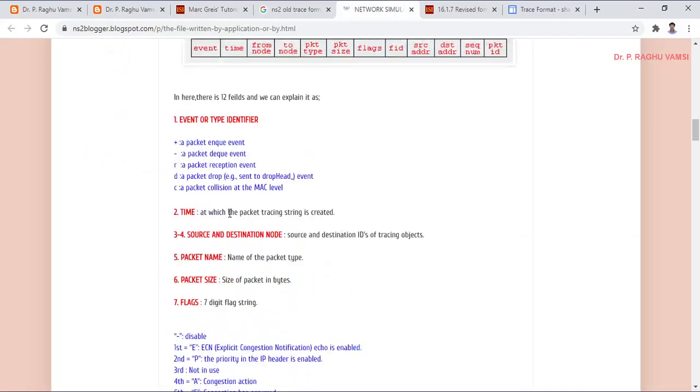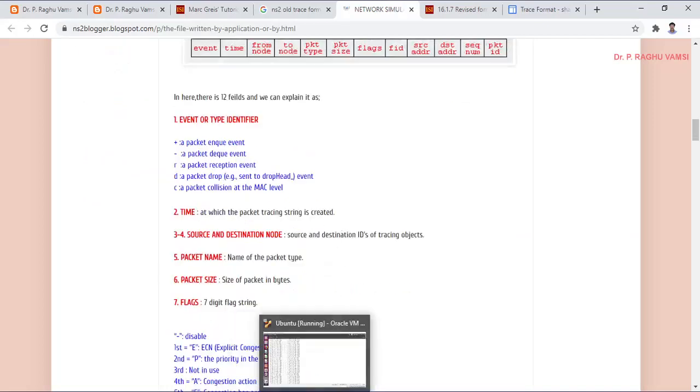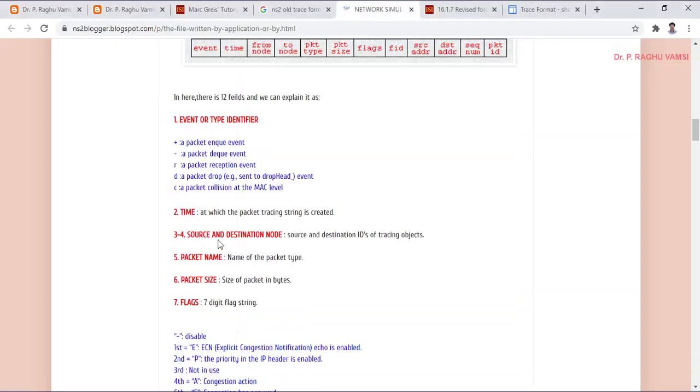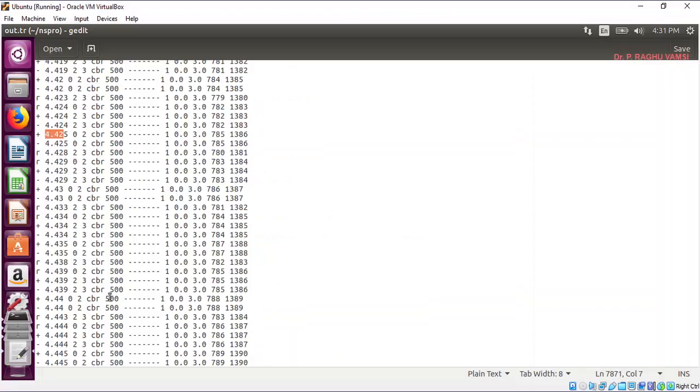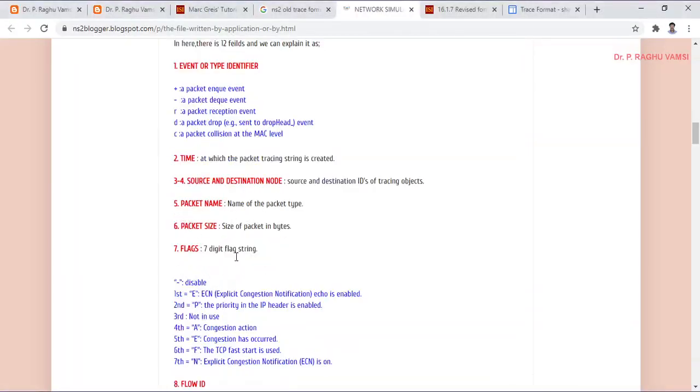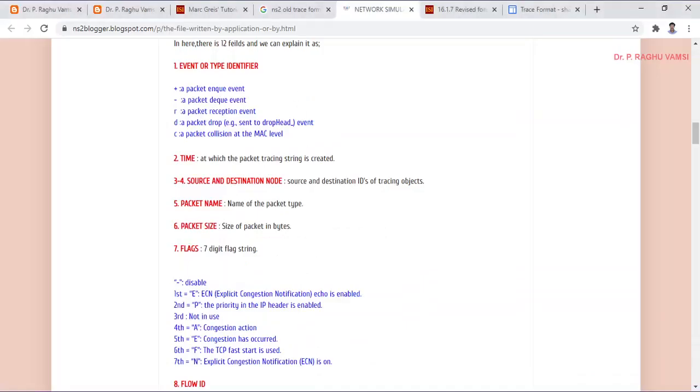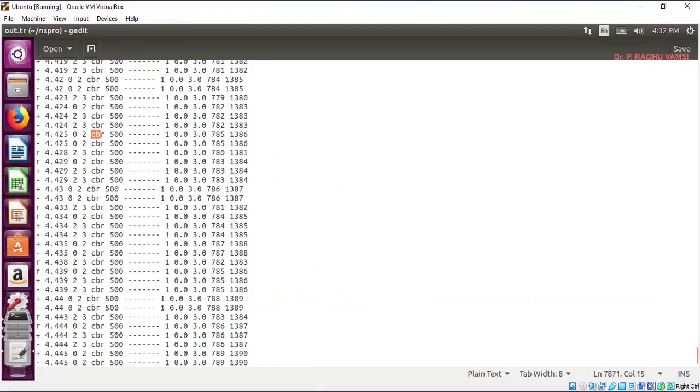Next, time. At what time the simulation is going to represent. This is the time. And source and destinations, 3 and 4. This one is from node to node. Here from node 0 to node 2, from node 2 to node 3. Like that, from node to node. Next is the packet name. What is the packet name? CBR packet. Packet size 500 bytes.